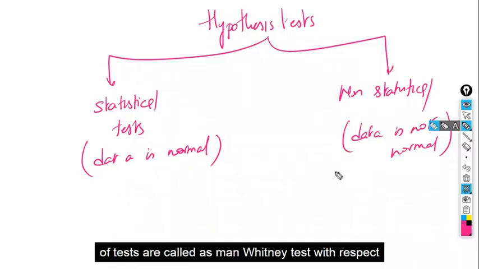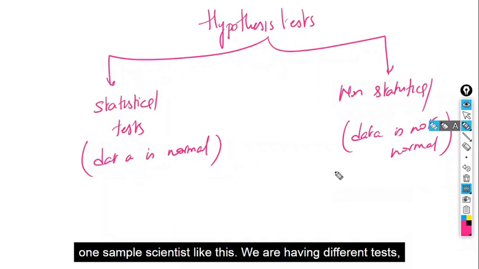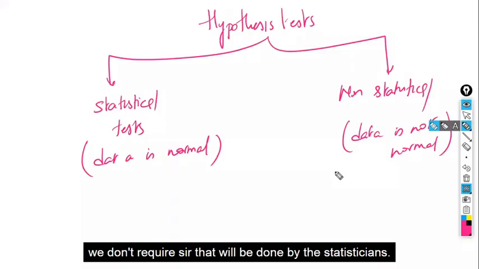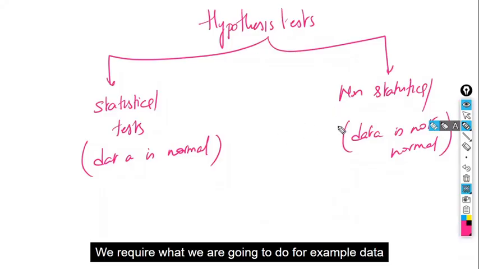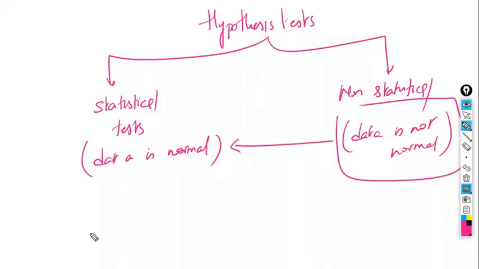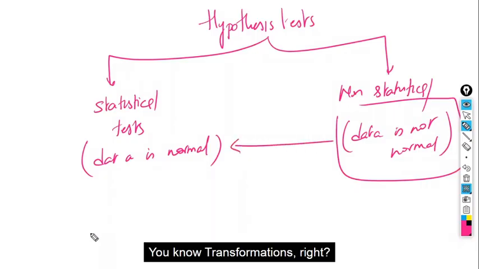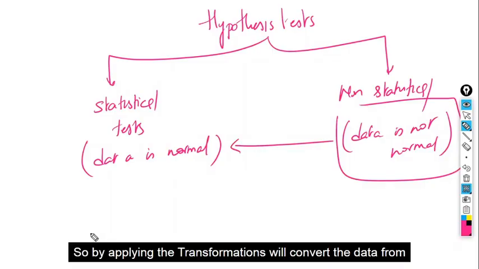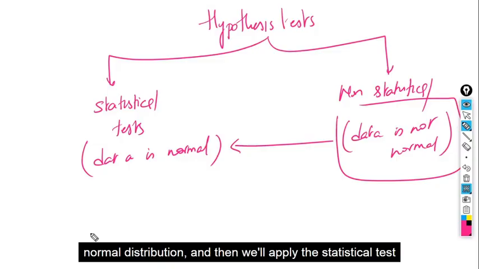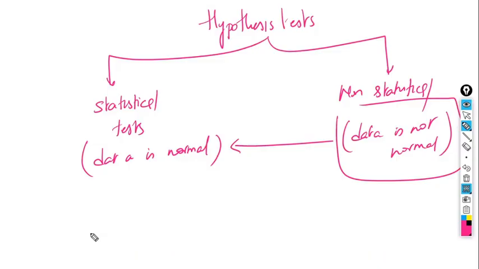Right? Now, if the data is not normal, there are different types of tests, such as the Mann-Whitney test and the sign test for one sample. We have different tests like this, but we don't require them. Why don't we require them? That will be done by statisticians. What we are going to do is, if the data is not normal, we convert it. We know transformations, right? By applying transformations, we convert the data from a non-normal, skewed distribution to a normal distribution, and then we apply the statistical test over that.